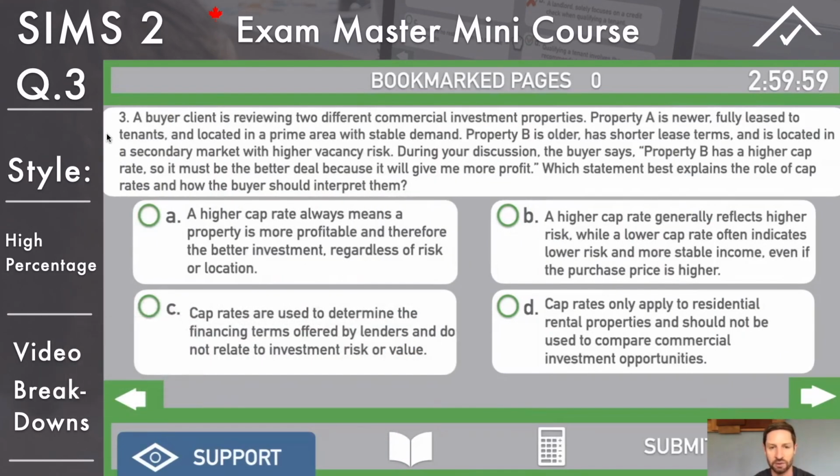A buyer client is reviewing two different commercial investment properties. Property A is newer, fully leased to tenants, and located in a prime area with stable demand. Property B is older, has shorter lease terms, and is located in a secondary market with higher vacancy risk. During your discussion, the buyer says property B has a higher cap rate, so it must be the better deal because it will give me more profit. Which statement best explains the role of a cap rate and how the buyer should interpret it?